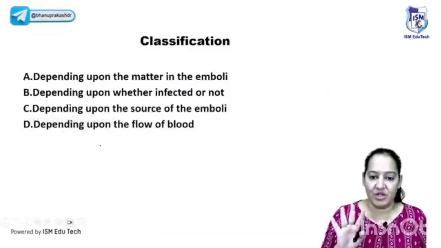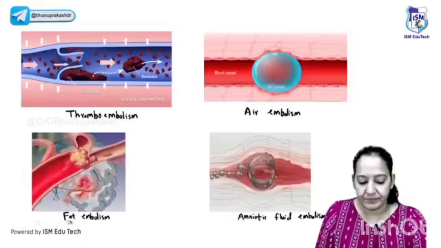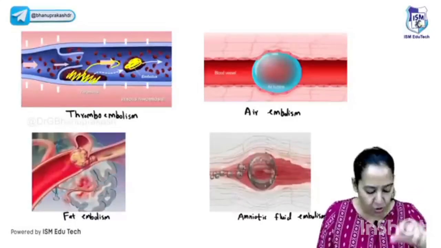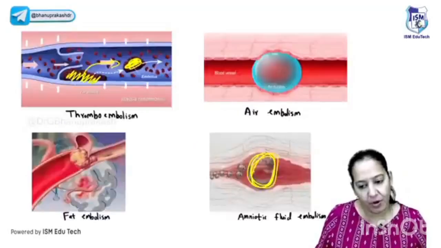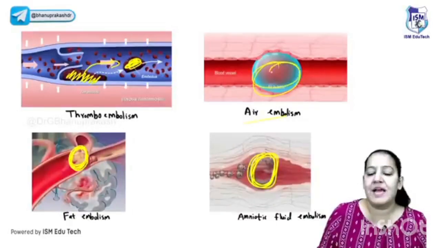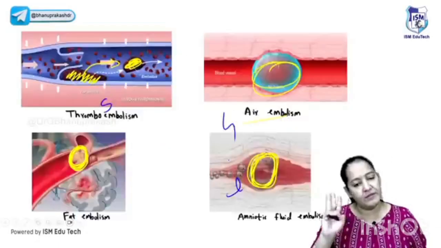Okay, there are 4 types of classification of embolus. The first depends on whether it is solid or liquid or gas. In the solid, I have given you an example. The solid embolus is the thromboembolus. The thrombus, once it detaches, is a solid embolus, no? In the liquid, see amniotic fluid. Amniotic fluid embolus is a liquid embolus, or fat embolus is also a liquid embolus. And in the gas, air embolus can be there. So it can be solid, it can be liquid, it can be gas. It can be of 3 types. I will give you examples of all of them.